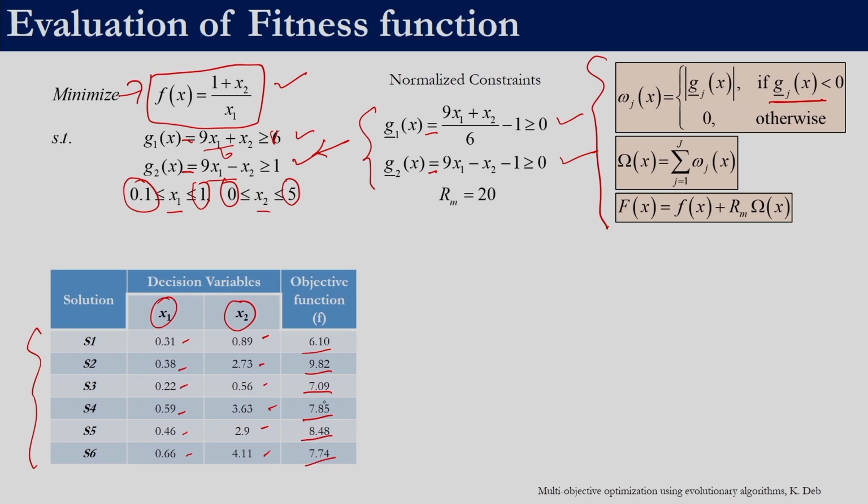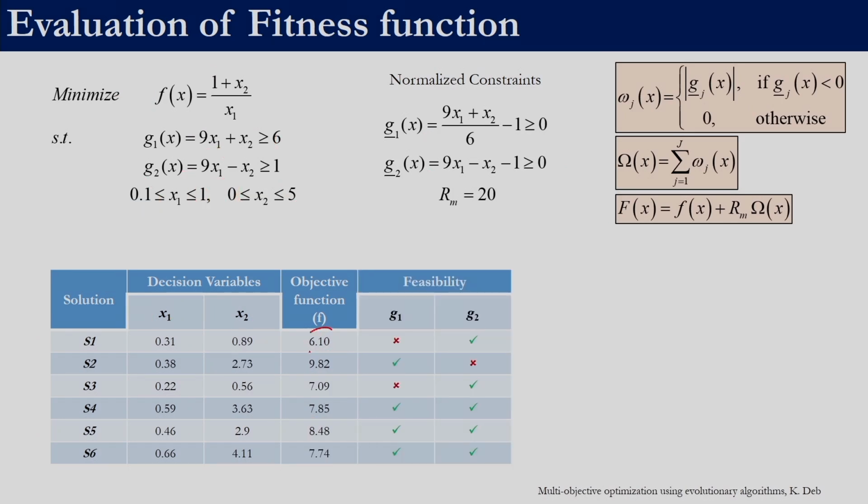So, on the basis of this, if we were to pick the best solution, we might pick solution 6.10. But if you plug these values of x1 and x2 into these two normalized constraints, you will see that they do not satisfy G1. This is G1 bar, G2 bar. So, the first solution does not satisfy G1, but it satisfies G2. Similarly, the second solution satisfies G1, but does not satisfy G2.